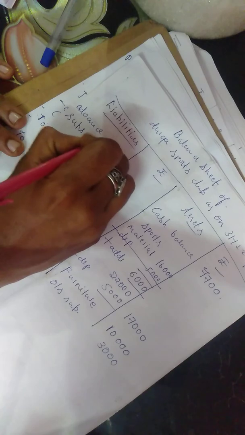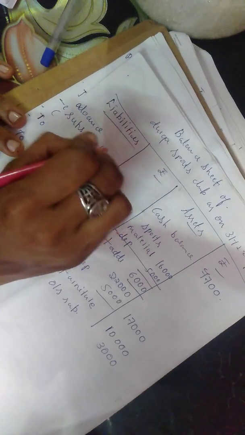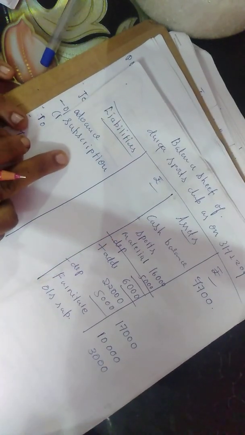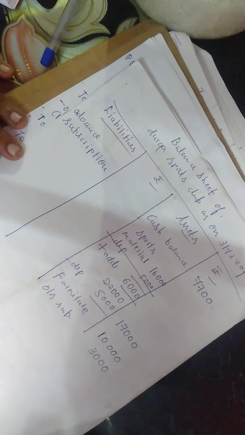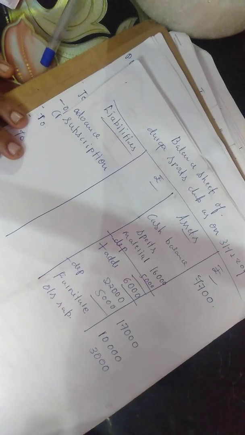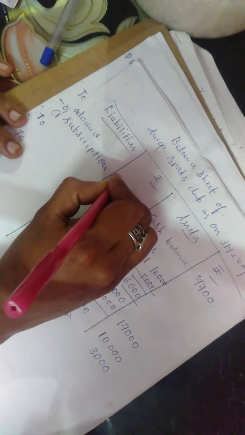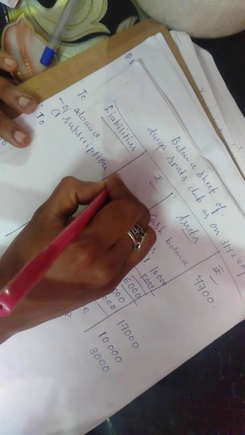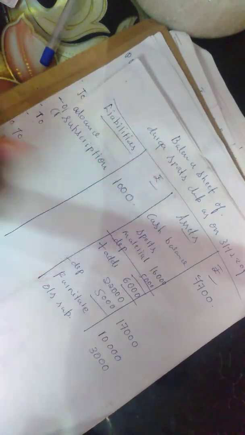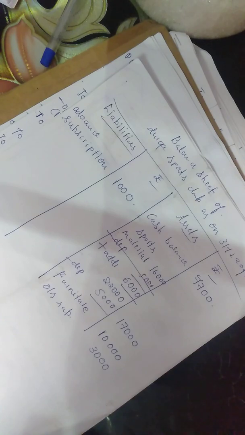I hope you have understood this. Why does this advance subscription become a liability? Because this amount is of a future year, right? We are going to get it in this particular year, means the benefit gets exhausted in this particular year only. So this is the liability. So the advance subscription is 1,000. Okay. Then see, is there any item remaining.